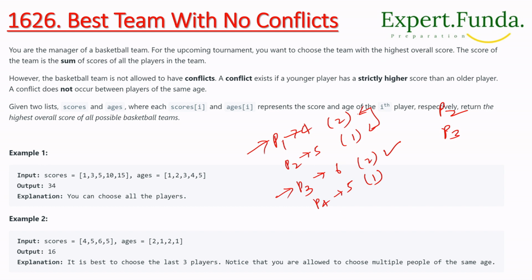Okay, the same as with P1 and P3, that's why we have selected P2. Now if we talk about P1 and P2, P2 has the highest score and he is younger also, right? So we will select P2 here. Another, if we talk about P3 and P4, right? If we want to, P4 will automatically come, right? Otherwise, if we talk about the one between this number, P3 will automatically come.